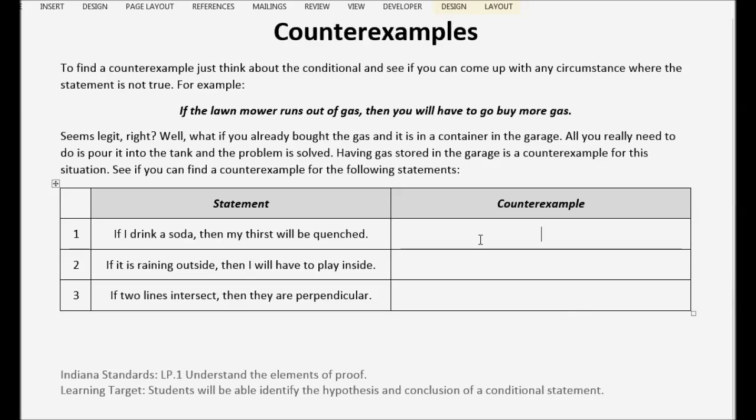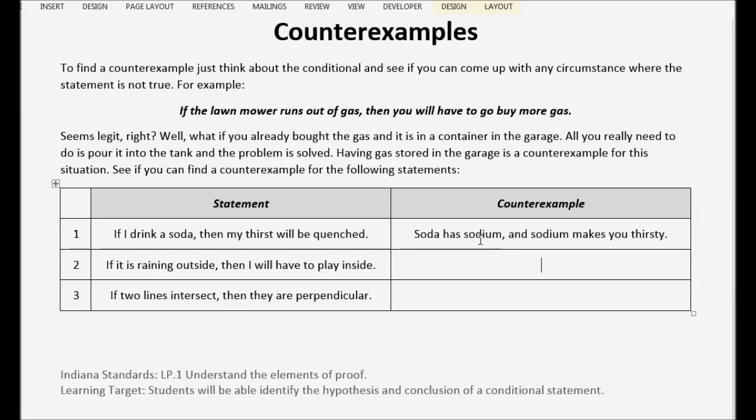Well, this is an interesting statement, and products like Coca-Cola and Pepsi-Cola definitely want you to believe that drinking a soda is going to quench your thirst. But scientifically we know that sodas are full of sodium, and sodium makes you thirsty. So my thirst is not going to be quenched. The irony here is that you'll want to drink more soda. It's clever strategy, right?